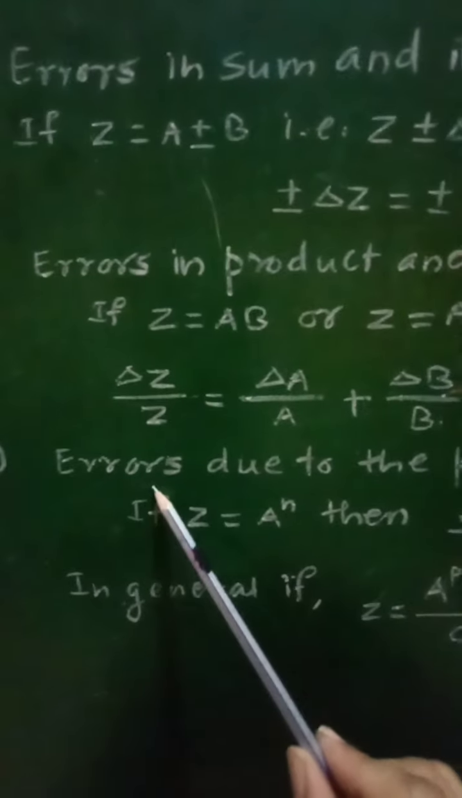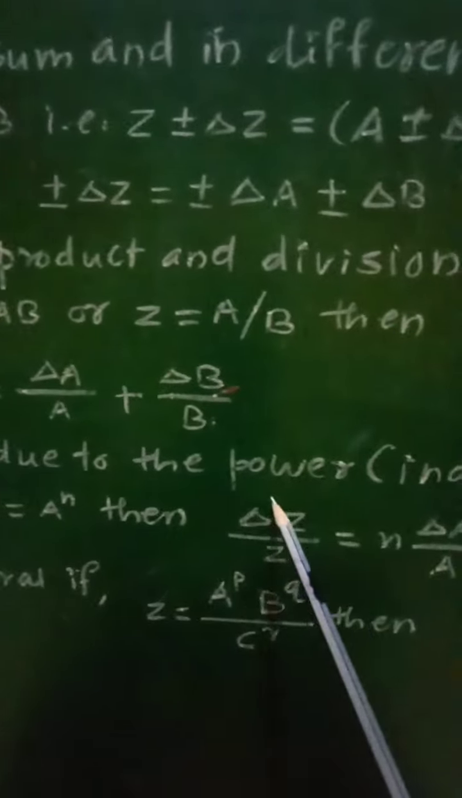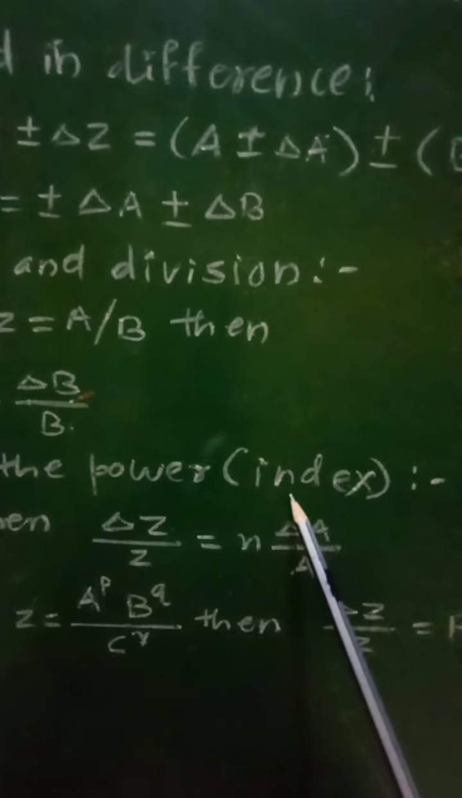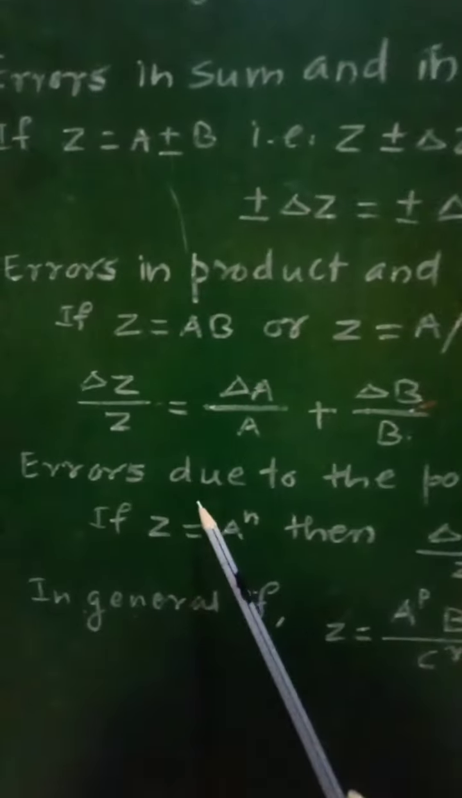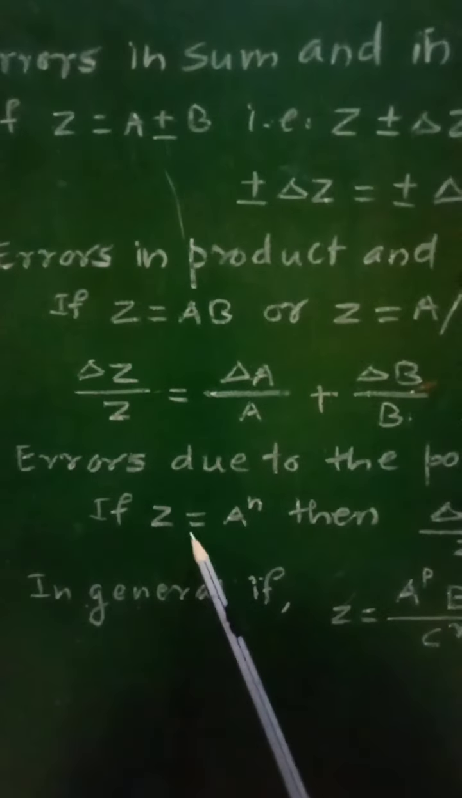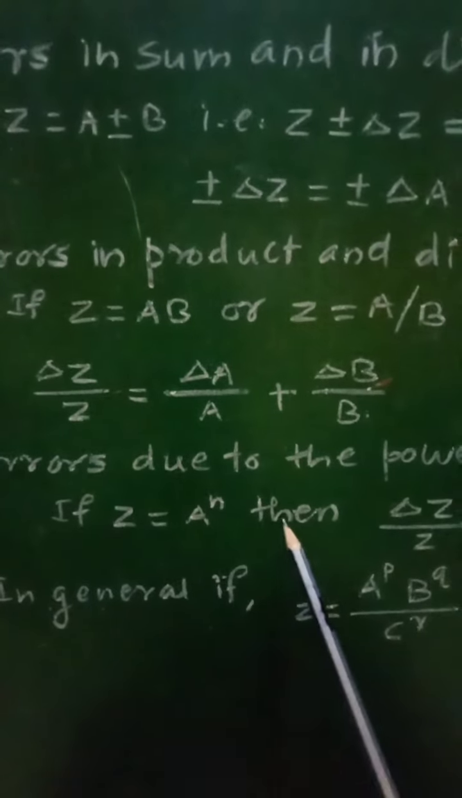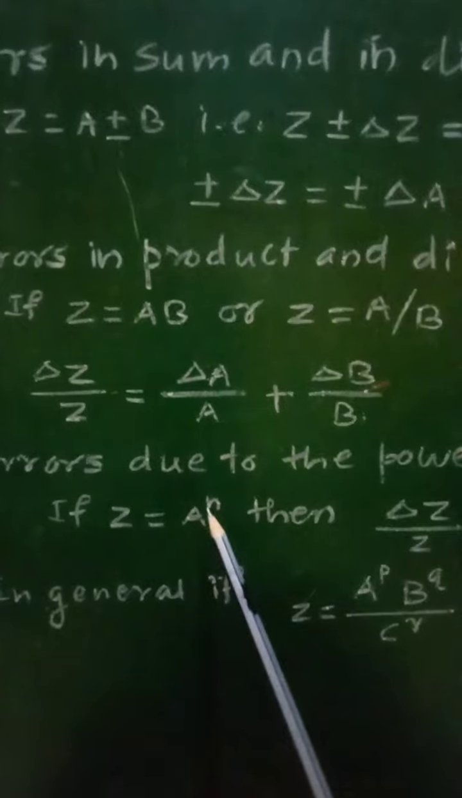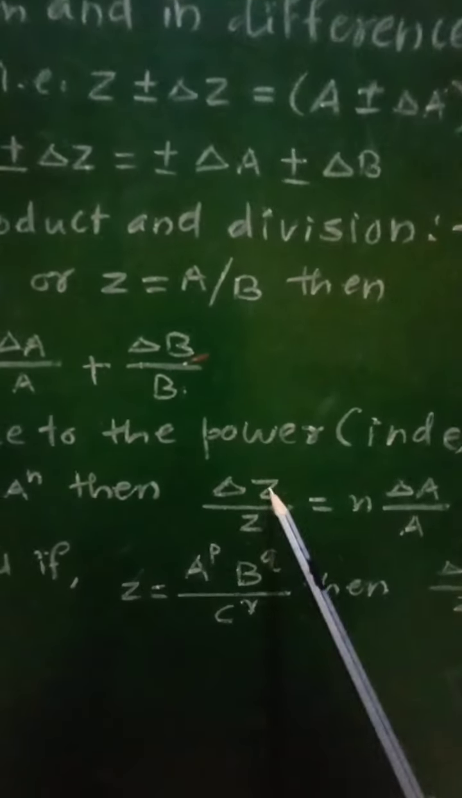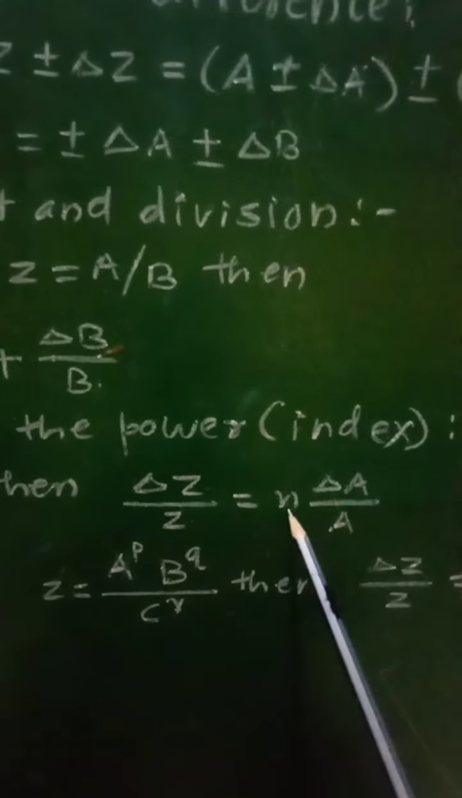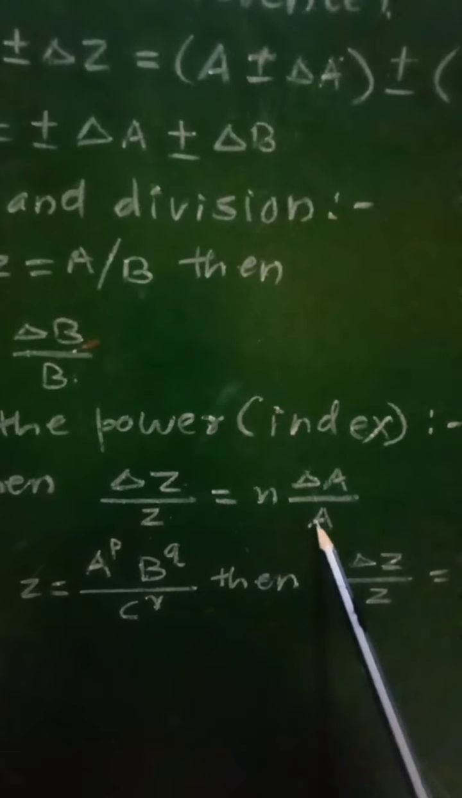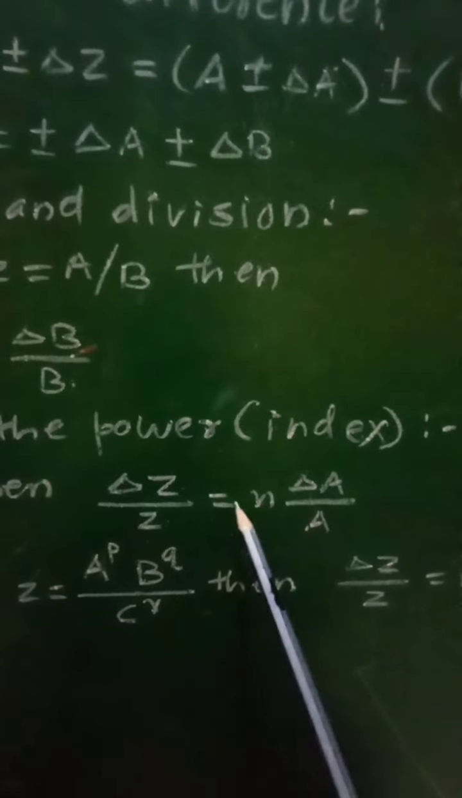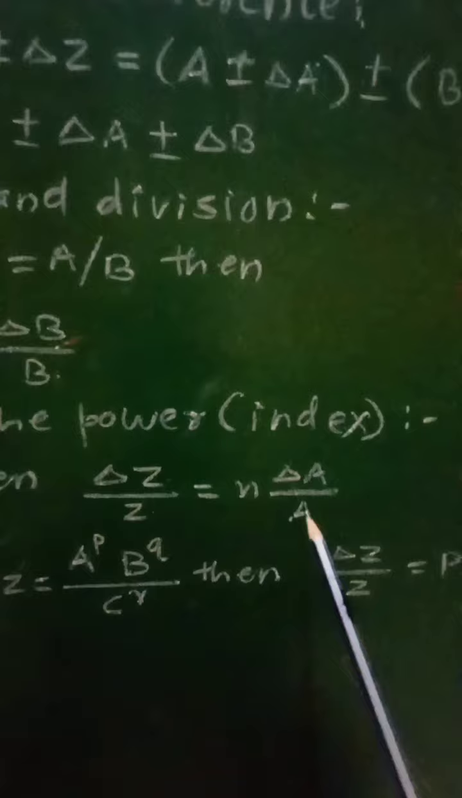Then the eighth formula gives errors due to the powers, that is index. If Z is equal to A raised to n, then the error delta Z upon Z will be equal to n into delta A upon A.